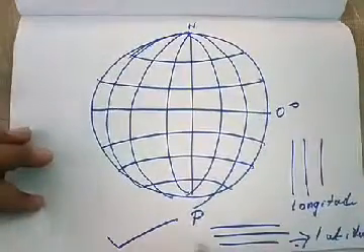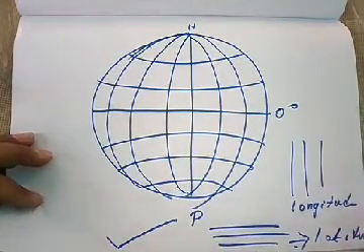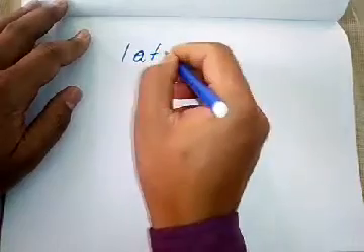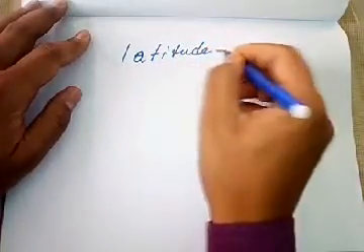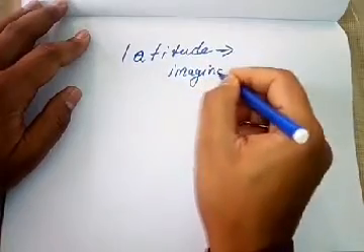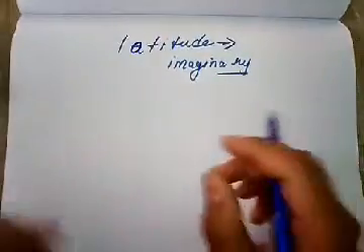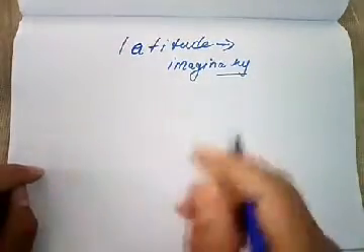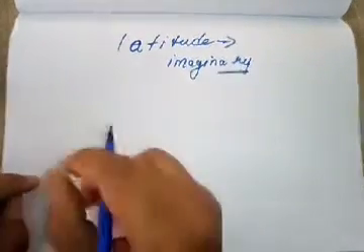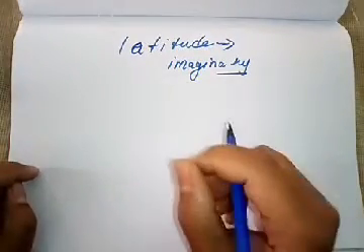In deciding the weather and climate, latitudes play a very important role over the earth's surface. What are latitudes? Latitudes are imaginary lines. It is not possible to draw a line around the earth, as the circumference of the earth is about 40,000 kilometers along the equator. So it is impossible.